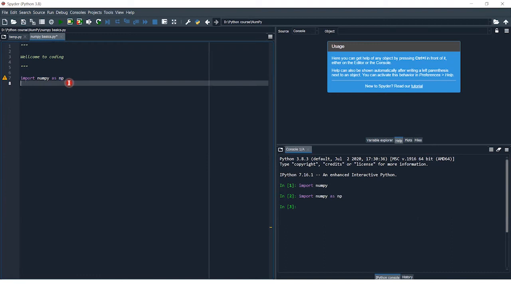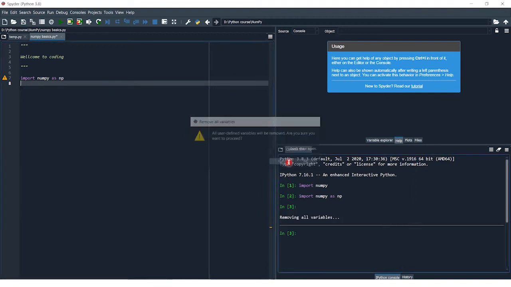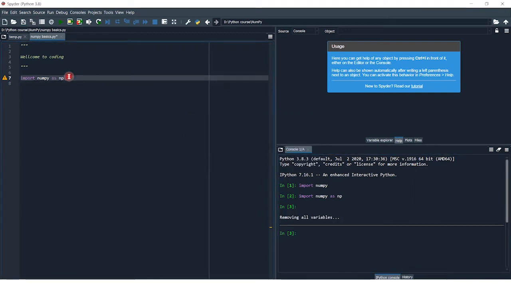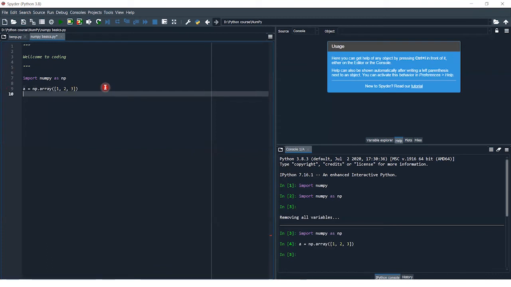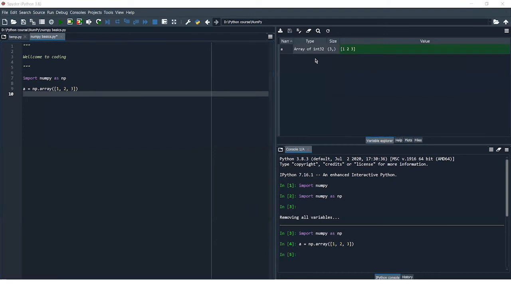Let me give you an example. Let me clear this first. Okay, let me import the numpy library, and let's say a is equal to np dot array 1 2 3. Here I make an array a. As you can see, a is an array of int32, size 3, elements 1 2 3.